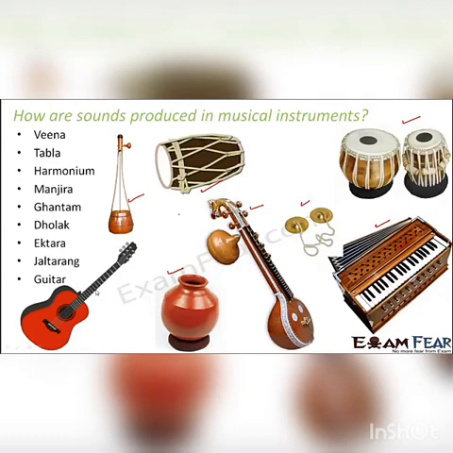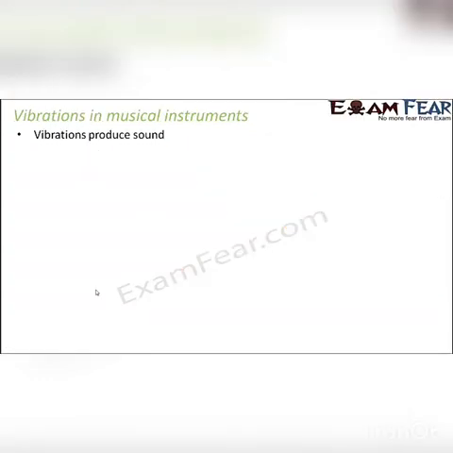Every instrument has a part which is capable of vibration and which vibrates, which in turn vibrates the entire instrument, and that produces the sound. So let us look at each of these instruments. Now, as I said, vibrations produce sound. These vibrations in some cases are visible, whereas in some other cases the vibrations are not visible. So let us look at the simpler examples first.